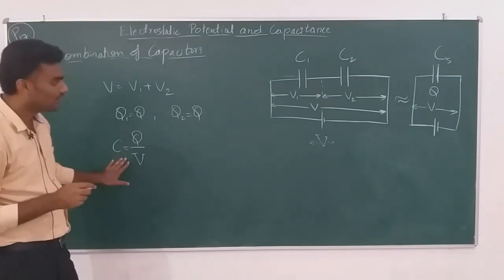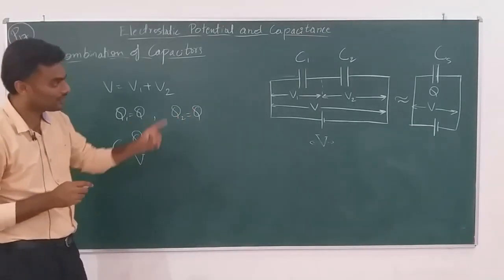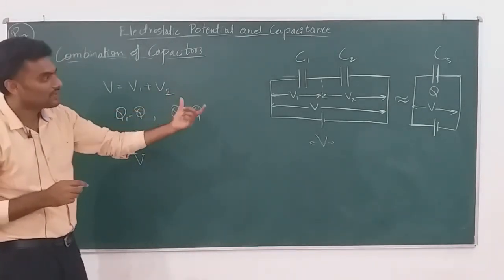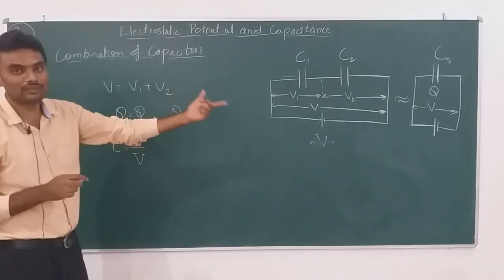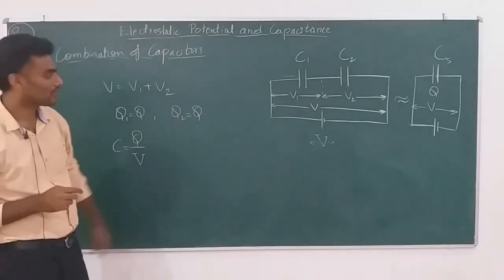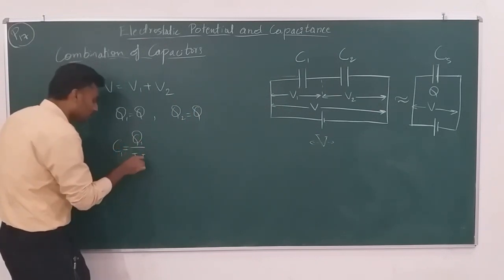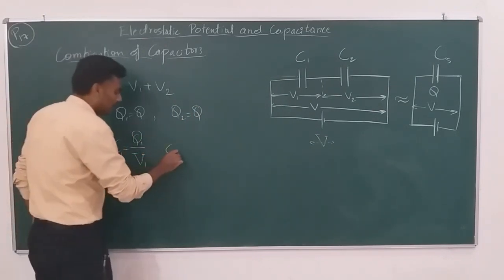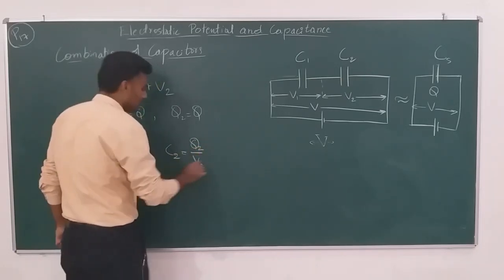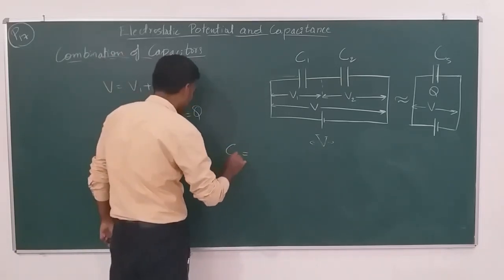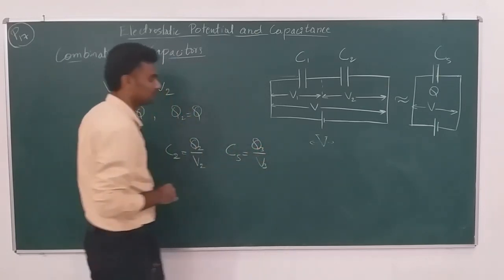Now let me write the same expression for all three capacitors. Which are the three capacitors? C1, C2, CS. C1, C2 are individual capacitors which are connected in series. CS is the effective capacitance of this combination. So C1 becomes equal to Q1 by V1, C2 becomes equal to Q2 by V2, and CS becomes equal to Q3 by V3.